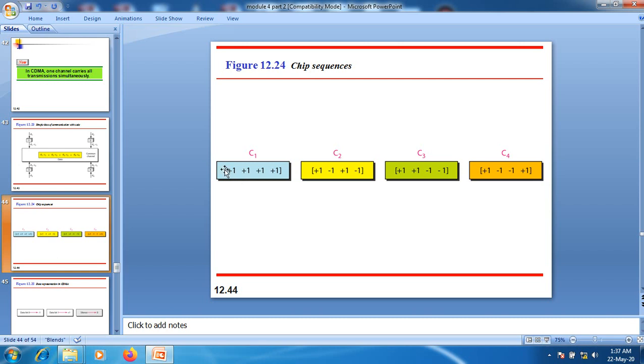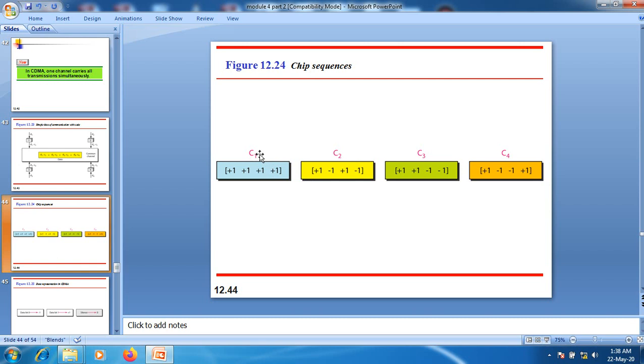If I multiply this term by itself, the first by the first, the second by the second, the third by the third, and the fourth by the fourth, and add all these terms, 1 plus 1 plus 1 plus 1, we will get 4.